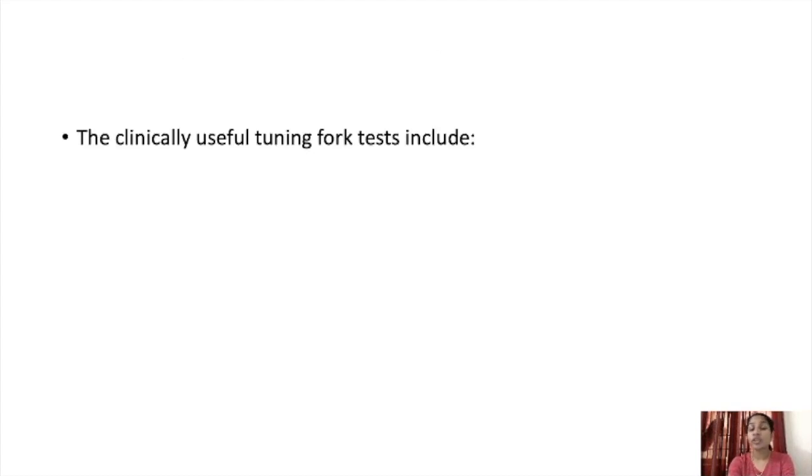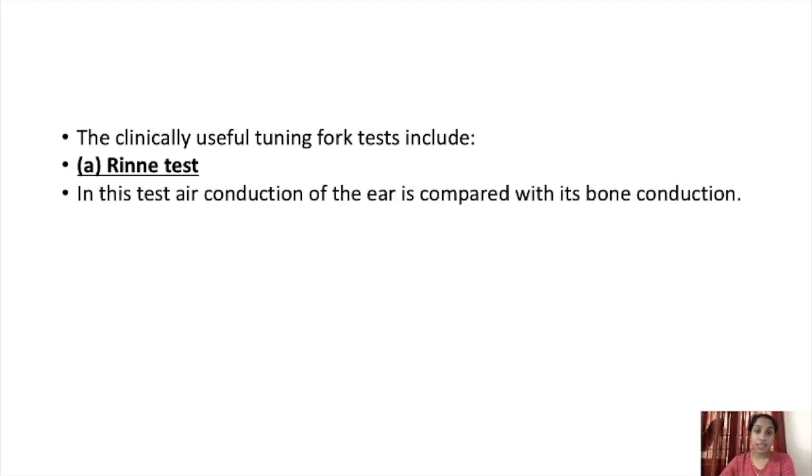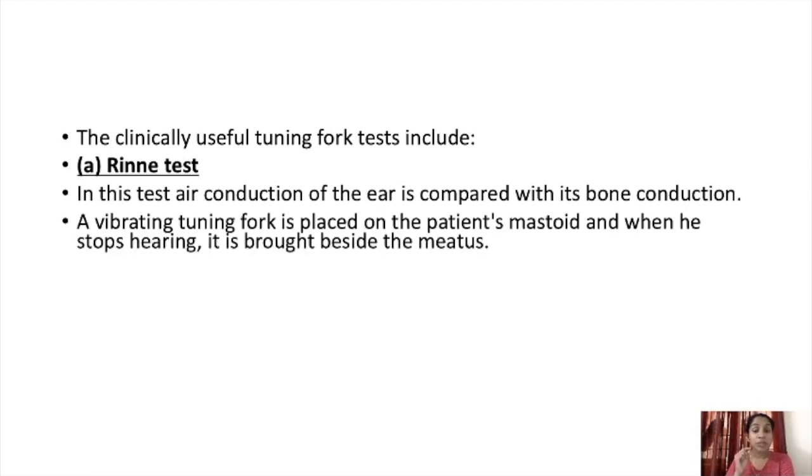The clinically useful tuning fork tests include, first, the Rinne test. In this test, air conduction of the ear is compared with its bone conduction. Now you know how to examine the ear, how to do air conduction and how to do bone conduction test. A vibrating tuning fork is placed on the patient's mastoid, and when he stops hearing, it is brought beside the meatus. So first we strike the tuning fork on the elbow, heel of the hand or the rubber heel of the shoes, and we place that tuning fork on the mastoid part.